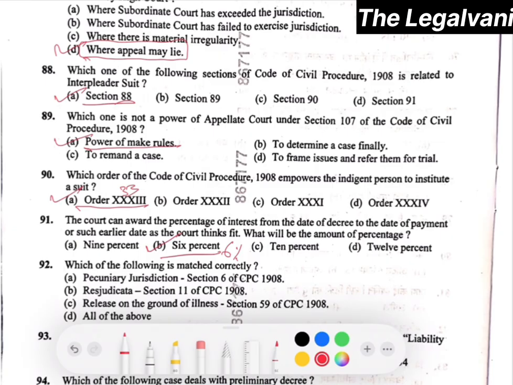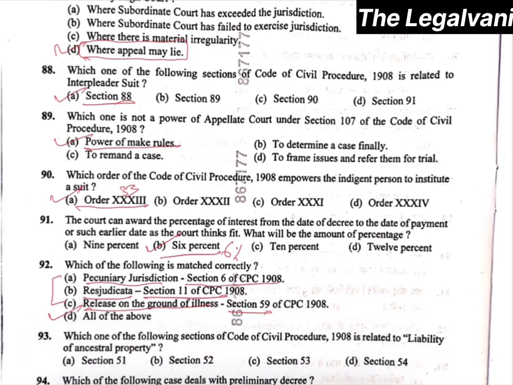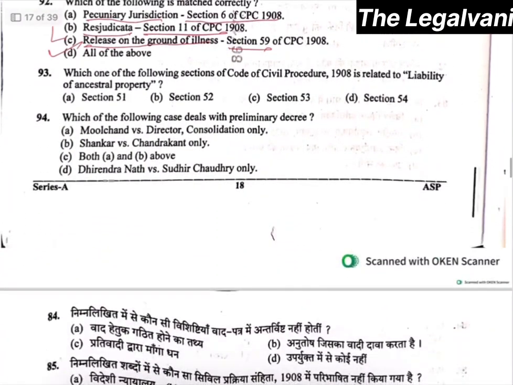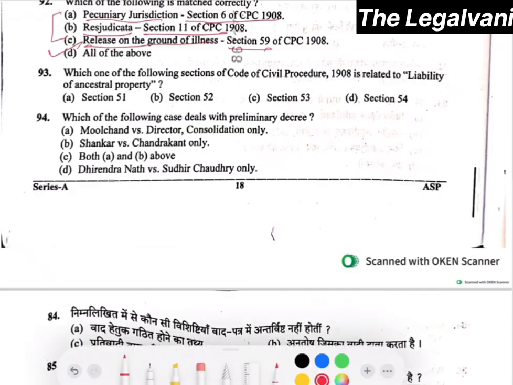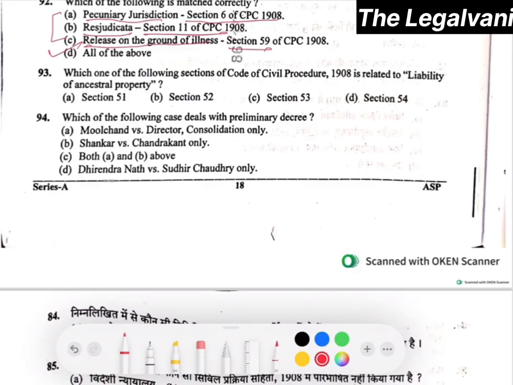Question number 92. Which of the following is matched correctly? Pecuniary jurisdiction section 6 of CPC, res judicata section 11, release on ground of illness section 59. Here all three options are correct, so option D will be the correct answer. All of these are correctly matched. Now moving towards question number 93. Which one of the following sections of CPC is related to liability of ancestral property? Right. So the right answer will be option D, that is section 52.